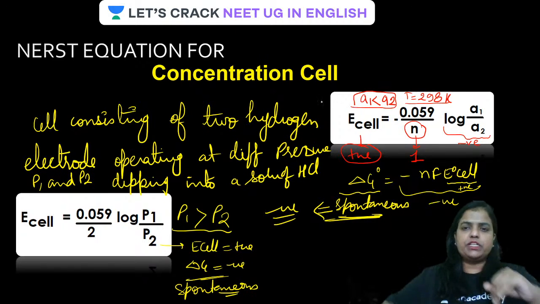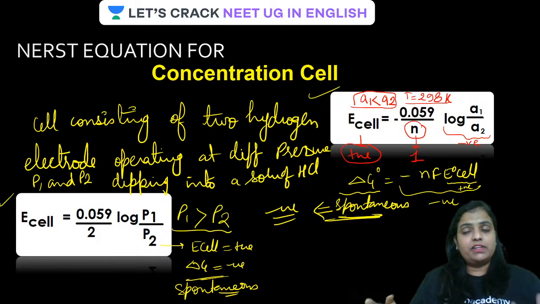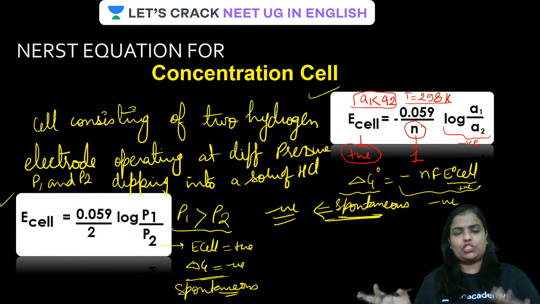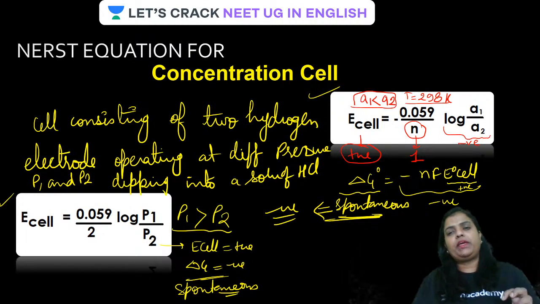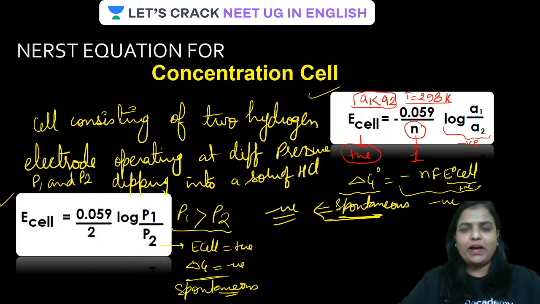Remember, the questions which are generally asked are basically of four types. One is related to this formula where you'll have different activities, that is, different concentrations. The other one will be related to hydrogen, where the value is simply given. Third, you will be asked the value of E cell, or whether the cell reaction is spontaneous or not. Fourth, you will be asked to calculate the value of E cell, and we are going to practice all of them one by one.